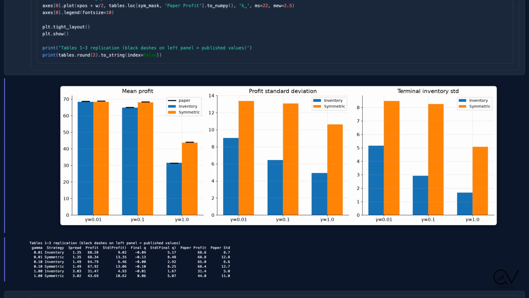The near risk-neutral dealer barely skews. But at gamma equals 1, the gap is dramatic. The inventory strategy earns 31 against 44. Yet its inventory dispersion on the right is 3 times tighter. That is the trade being made. Profit for control.